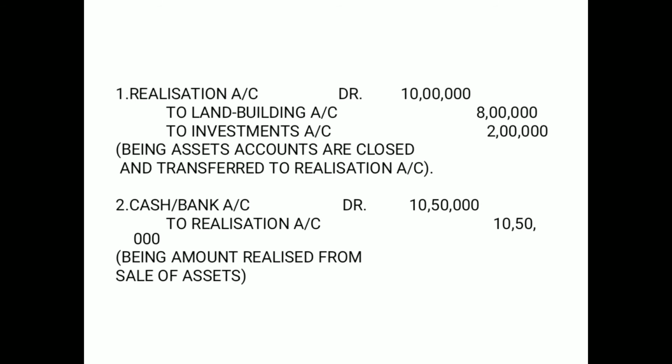But instead of writing two journal entries, to make it simple and easy, one journal entry has been written here, because in both the journal entries realization account is debited. So instead of debiting it twice, it is directly written in one journal entry. And the narration says, being assets accounts are closed and transferred to realization account.